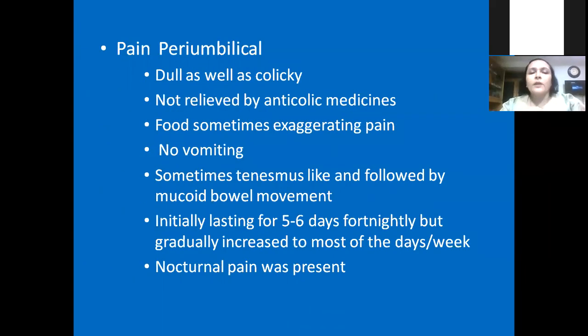How was the pain? Pain was dull as well as colicky, not relieved by usual anticolic medicines. Food sometimes exaggerated the pain, no vomiting, sometimes tenesmus-like and followed by mucoid bowel movement, initially lasting for 5 to 6 days fortnightly, but gradually increased to most of the days per week. And nocturnal pain was present.